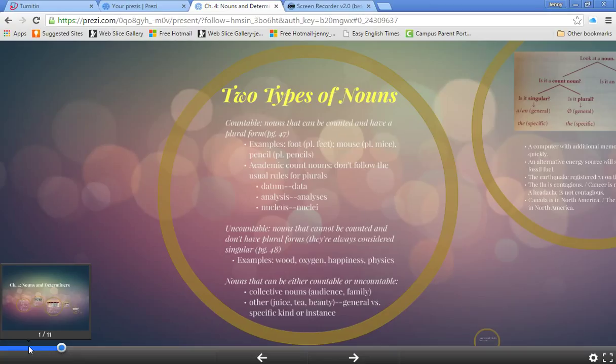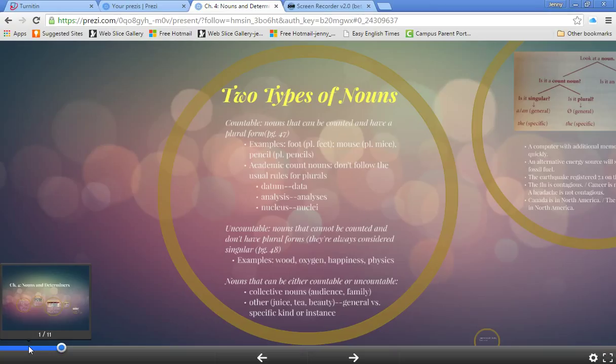There are others like juice. Juice is usually an uncountable noun, but a company might sell juices, so different types of juice. Or tea. Tea is usually uncountable, but again, a company could sell teas, different types of tea.